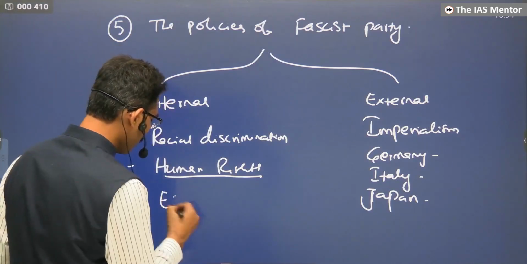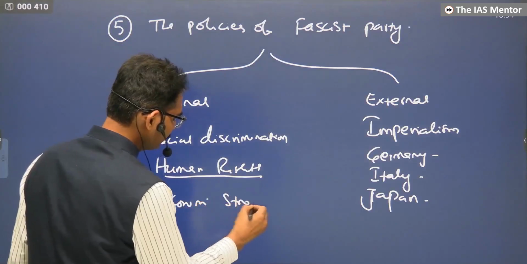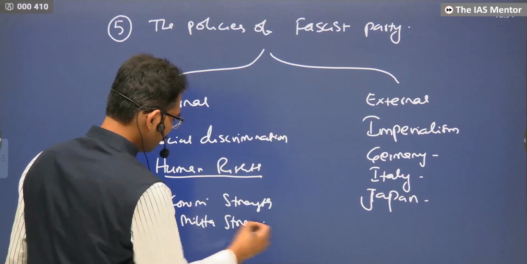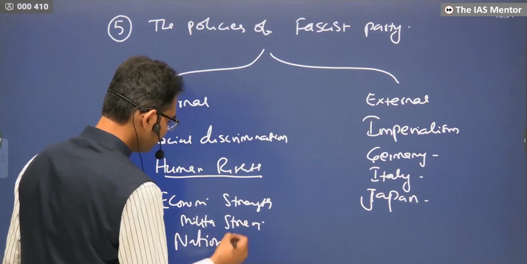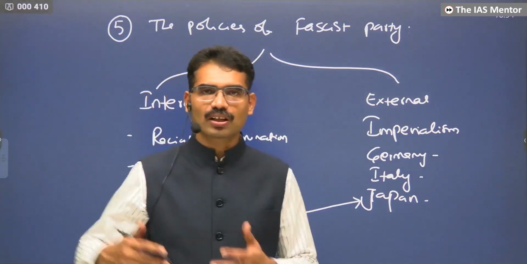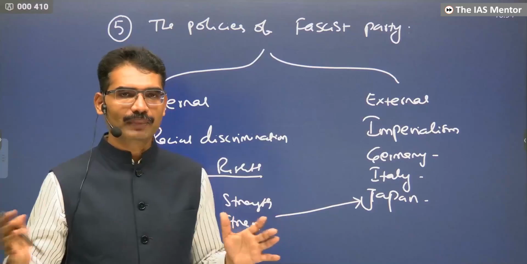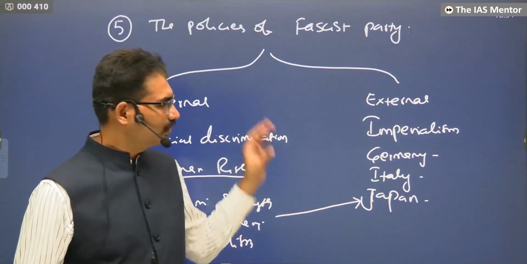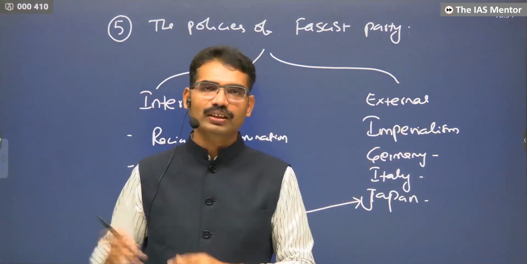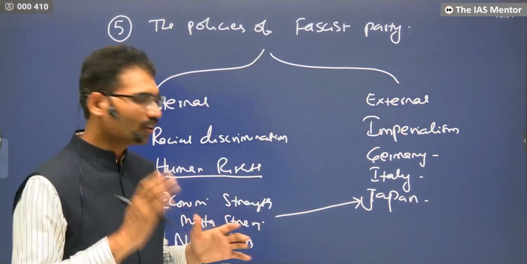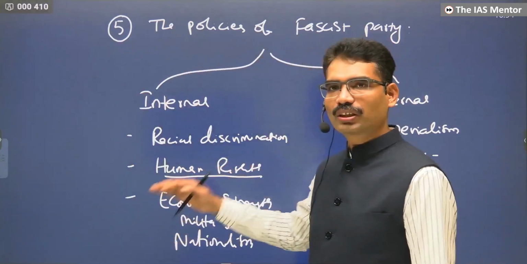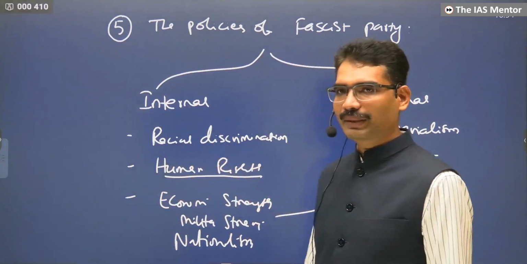Internally, economic strength, military strength, and nationalism led to imperialism and expansionism, because France already had a big empire, and the United Kingdom had an empire. Now they also wanted to build an empire. World War I also had the same reason, competition for colonies. Now Hitler wanted to rebuild it. Mussolini wanted to rebuild it. That is why this happened.